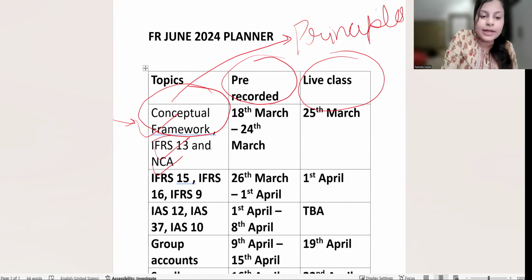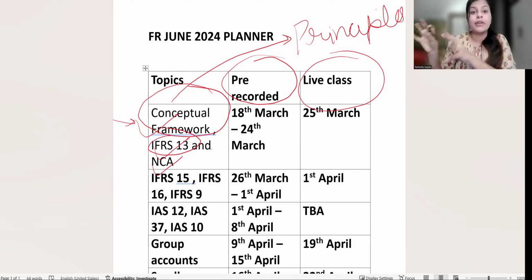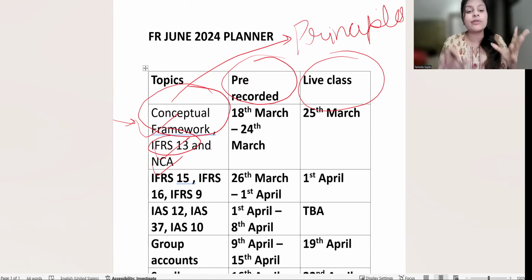Then IFRS 13. In almost all the standards going forward, that is non-current assets, revenue, leases, every standard, I'm going to talk about fair value, fair value, fair value. What in the world is this fair value? You will get to know from IFRS 13.